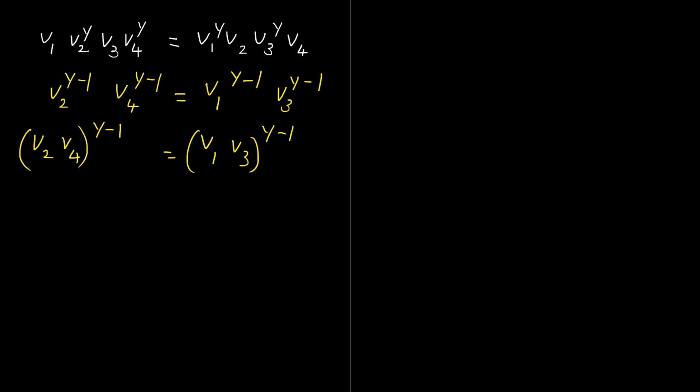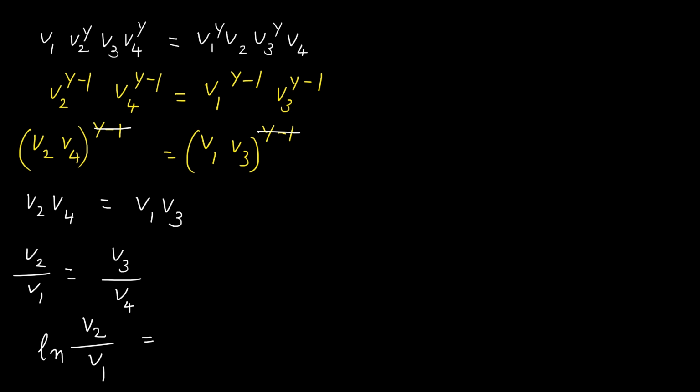When we compare the left hand side and right hand side, you find gamma minus 1 on both sides. So it gets cancelled. So the equation becomes V2 into V4 is equal to V1 into V3. From this, we can get the expression V2 by V1 is equal to V3 by V4. So, we have found the relation between V2 by V1 and V3 by V4. They are equal. So, natural log V2 by V1 is equal to natural log V3 by V4.